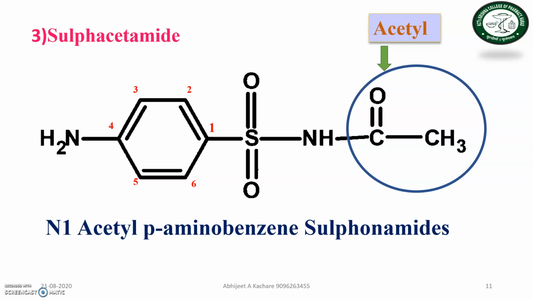Why N1? Because the acetyl group is directly attached to N1, the nitrogen number 1 on the basic nucleus, and para-aminobenzene sulfonamide is the basic nucleus of sulfacetamide. Okay.